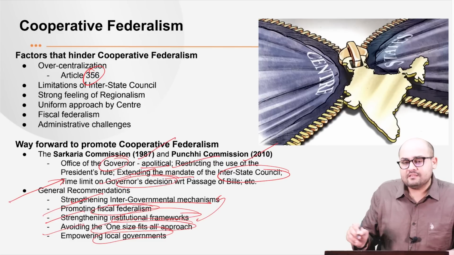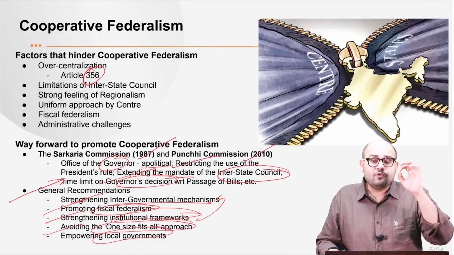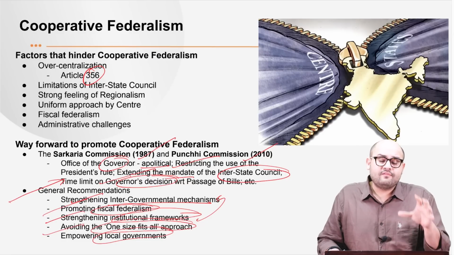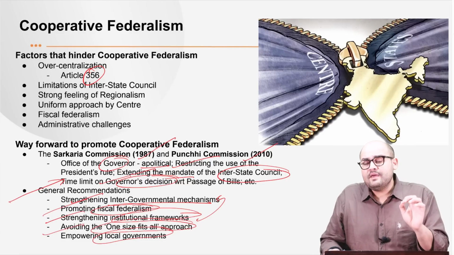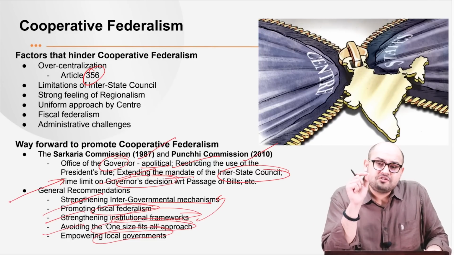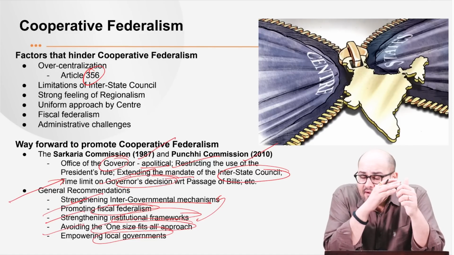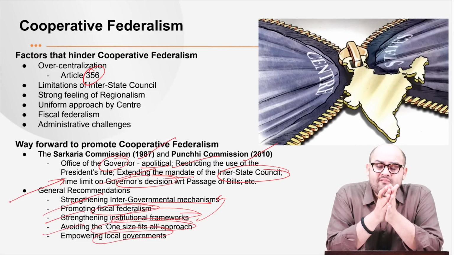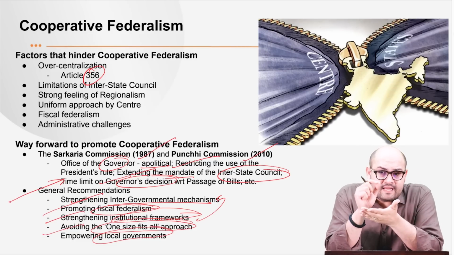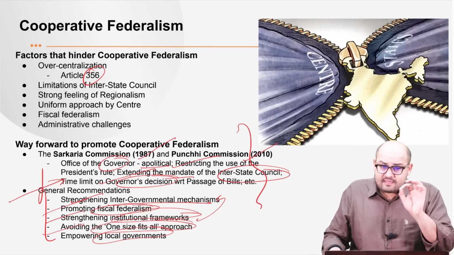Next is empowering the local governments. Now, this is very, very important. See, in order to truly realize the vision of grassroots democracy, what we need to make sure is that the local governments are given adequate funds, functions, and functionaries. They need to be given adequate powers so that they can carry out the development on the basis of their own needs, right? So what we see is that definitely cooperative federalism is the need of the hour.